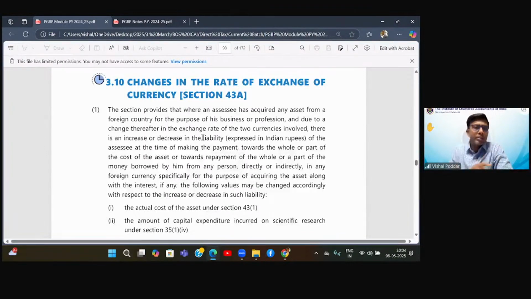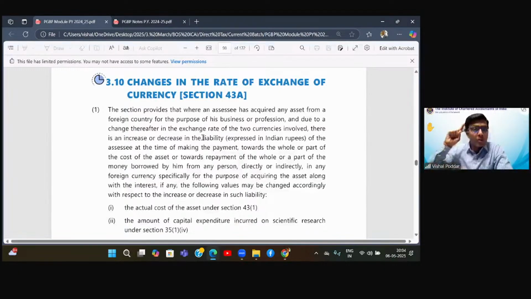But when you are repaying this 100 crore dollars, which you have to repay every year, 20 crore dollars, after 1 year, when you are repaying the first installment, let us say now the dollar rate has increased to 100 rupees. So for this 20 crores, what you have to repay in the first year, you are repaying 20 multiplied by 100.